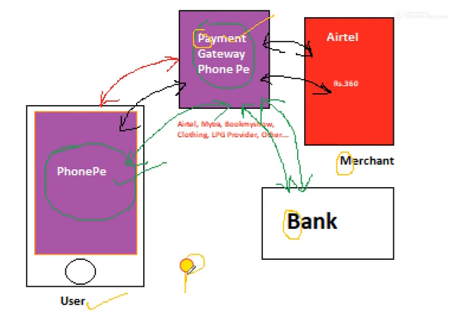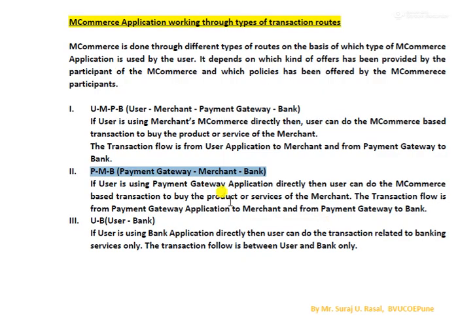So that's why first the P is given, then the merchant, that is M, is given, and then the bank is given. So that's why this second one is PMB. Now here you can understand the difference between them, because in this case the merchant's application is installed within the user's phone, and in this case the mobile payment gateway's application is directly installed within the user's phone. So that's why it behaves in that manner.